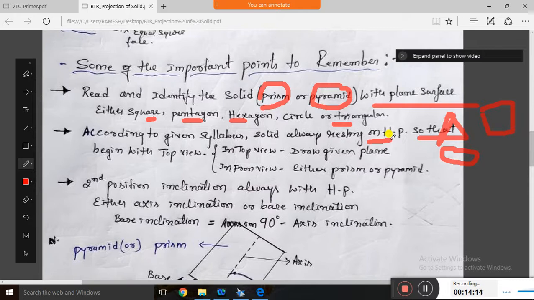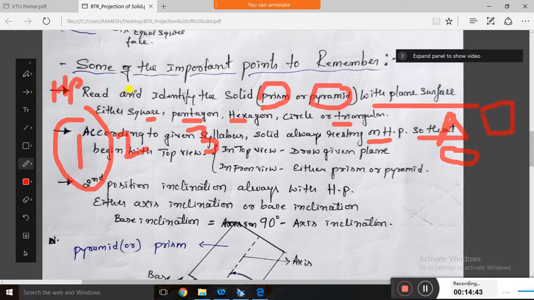In solids, you always have to start with the top view because it is always resting on HP. And the second inclination is always HP, and the third position inclination is VP. Clear? According to your syllabus, the solid is resting on HP only, the second position is HP inclination, and the third position is VP inclination. It is fixed: first position, second position, third position. So the first position is always on HP.